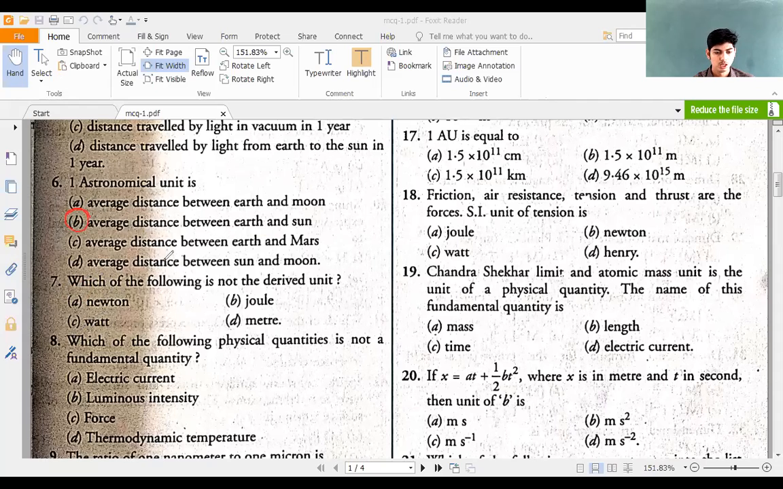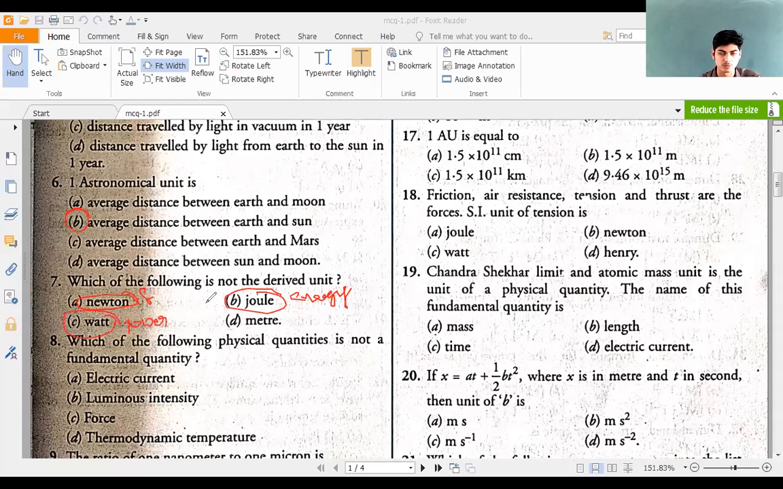Which of the following is not a derived unit? Newton is a derived unit. It's the unit of force. Joule is a derived unit. It's the unit of energy. Watt is a derived unit. It's the unit of power.